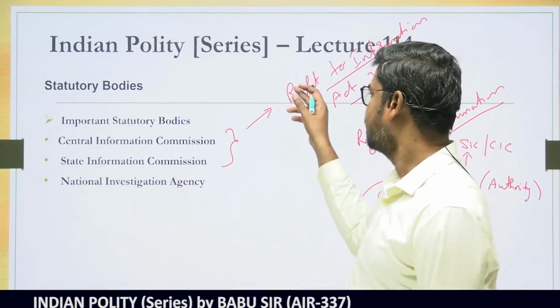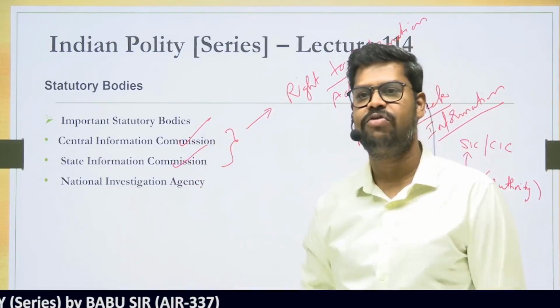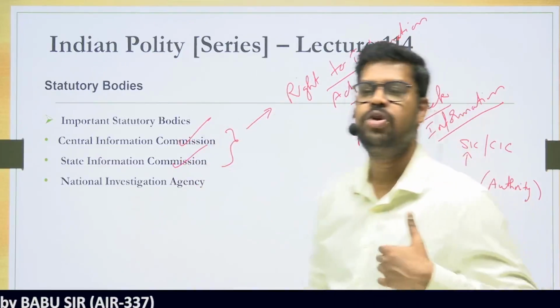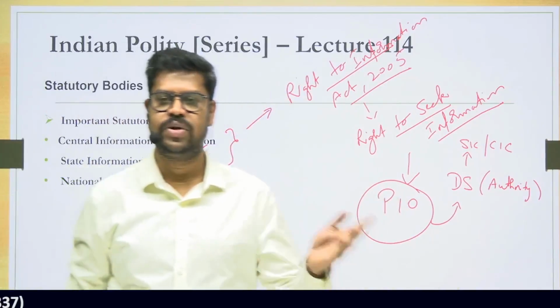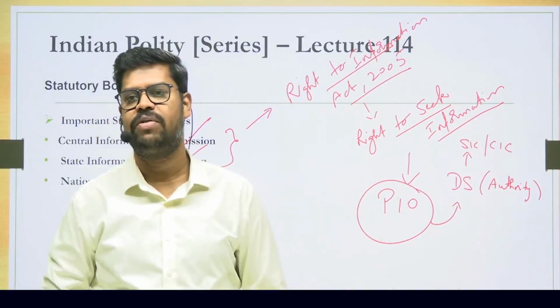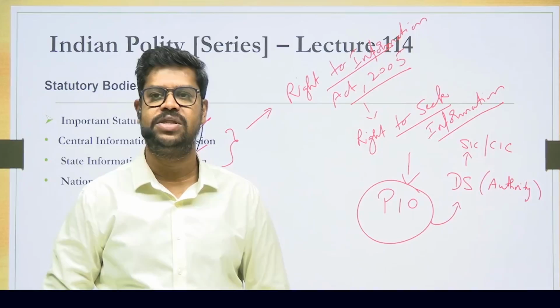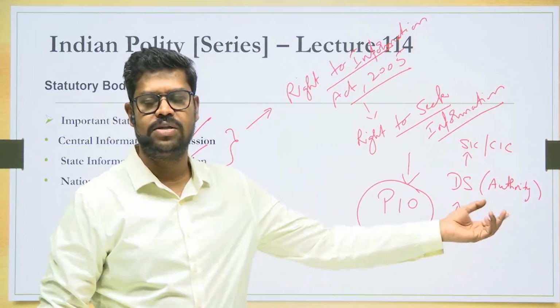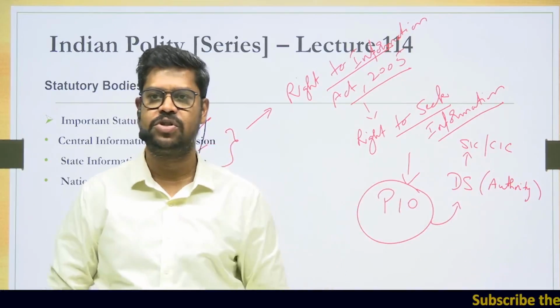That is the reason the Right to Information Act provides for the Central Information Commission and the State Information Commission. They are the ones who have to take the appeal against the orders issued by government officers, whether they have given the information or not. Sometimes it is not only a rejection of the petitions filed by citizens by the government authorities, but sufficient information has not been given. Only partial information is given.